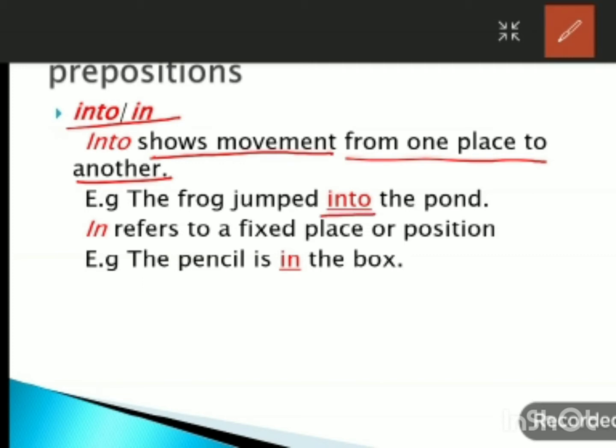So here, into shows the movement of the frog from land into the pond. Initially the frog was on the land and it jumped into the pond.